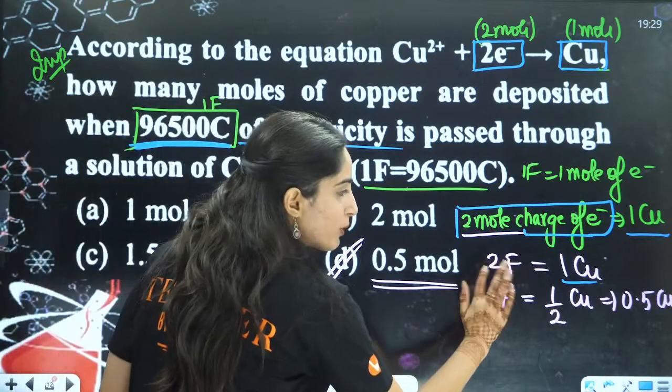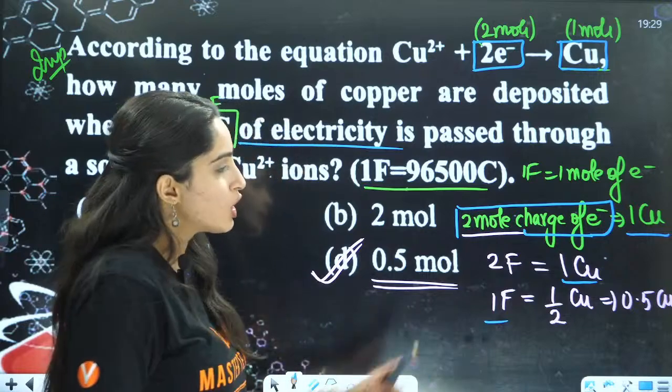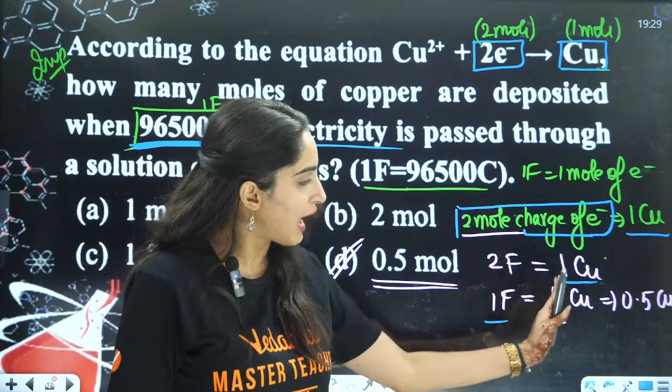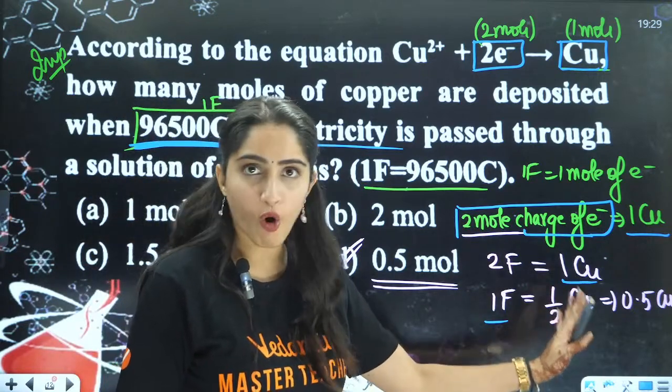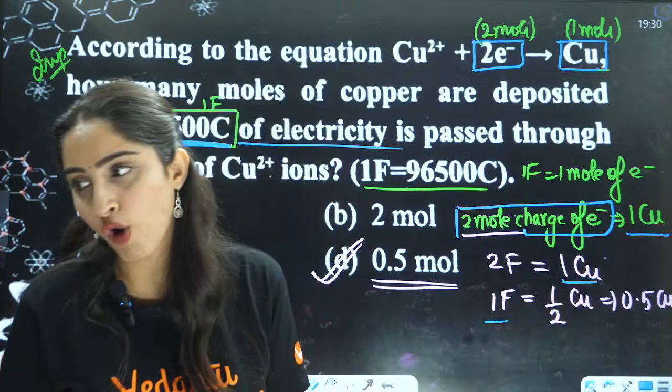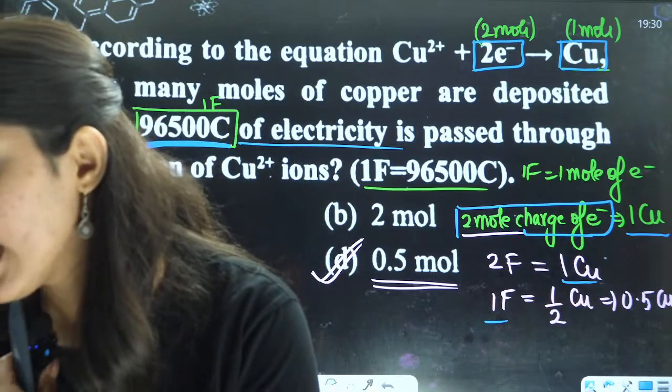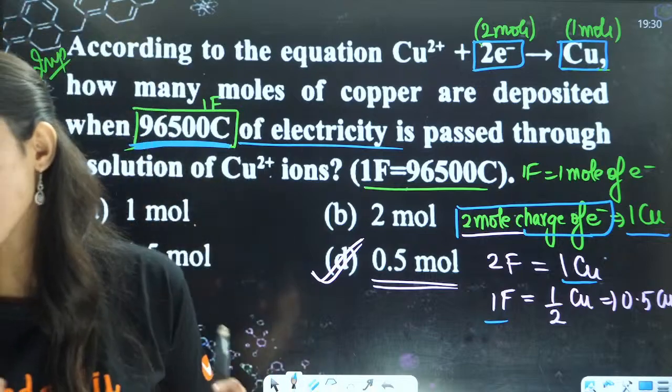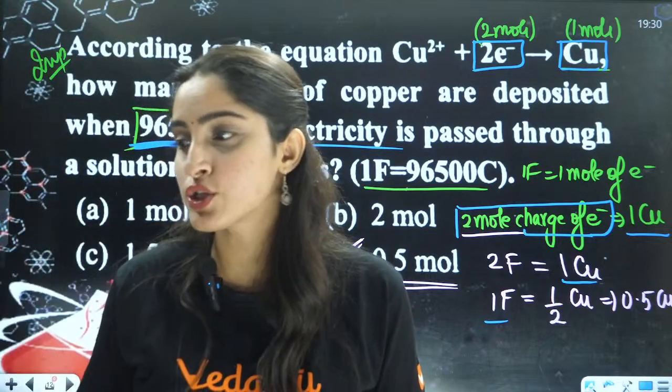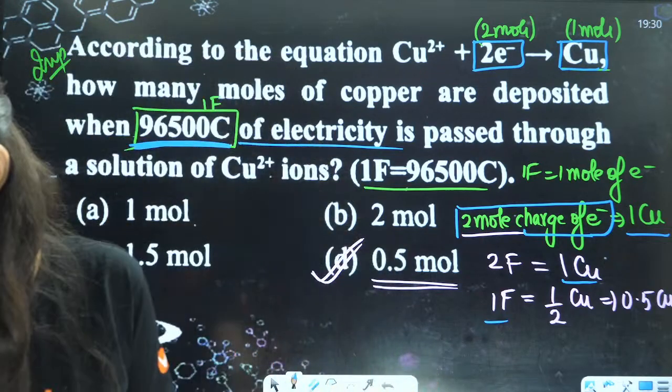So we are not talking about 2 Faraday, we want 1 Faraday. So I will just divide it by 2, it will have 1 by 2 of mole of copper, that is 0.5 mole of copper. Right? Okay? Yes, very good Pooja. Half-filled D block will show highest magnetic moment.